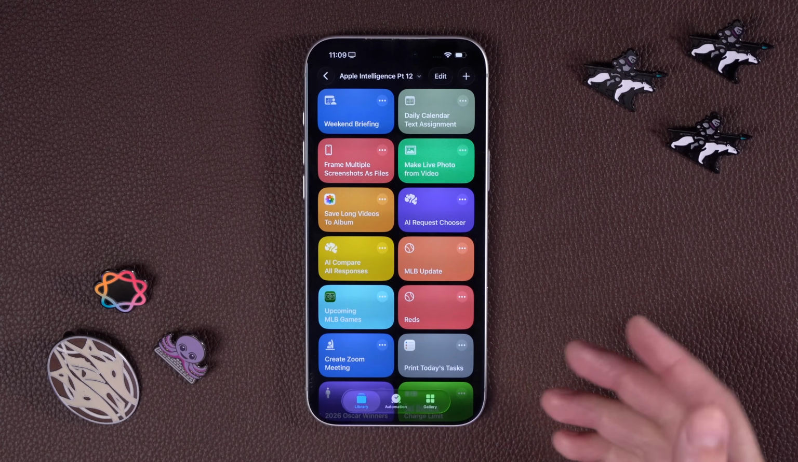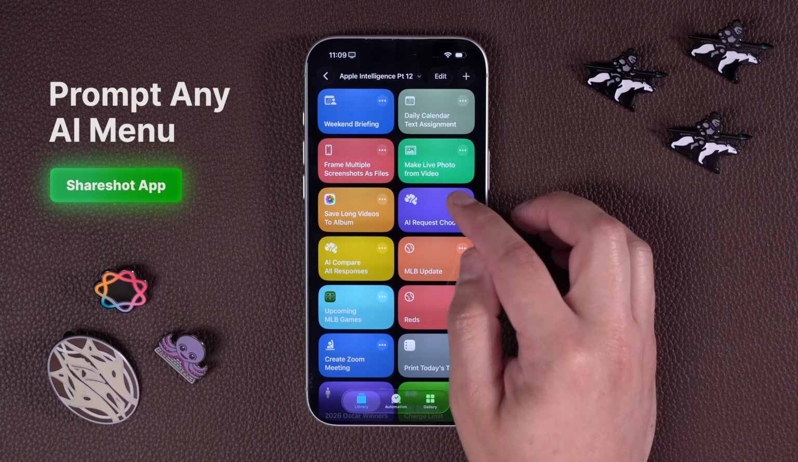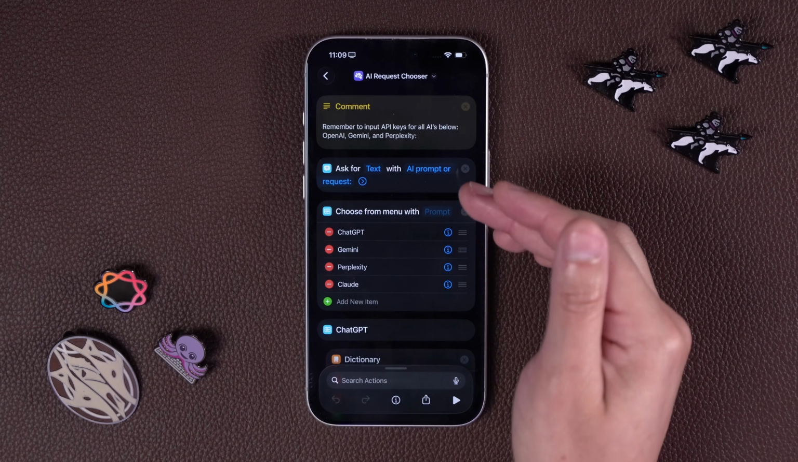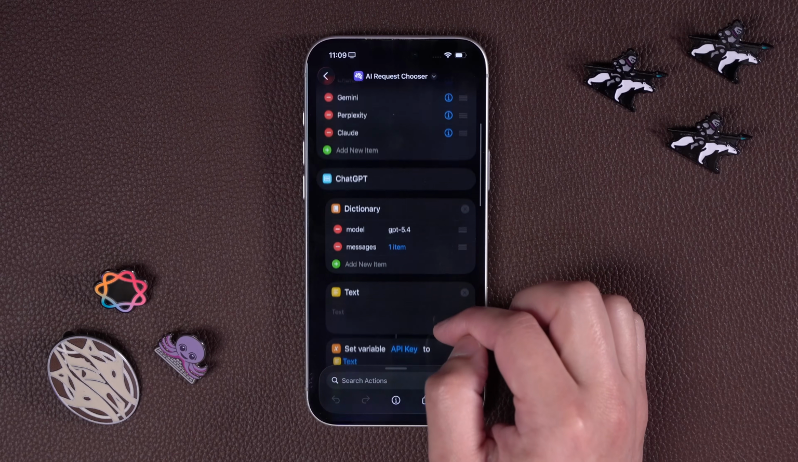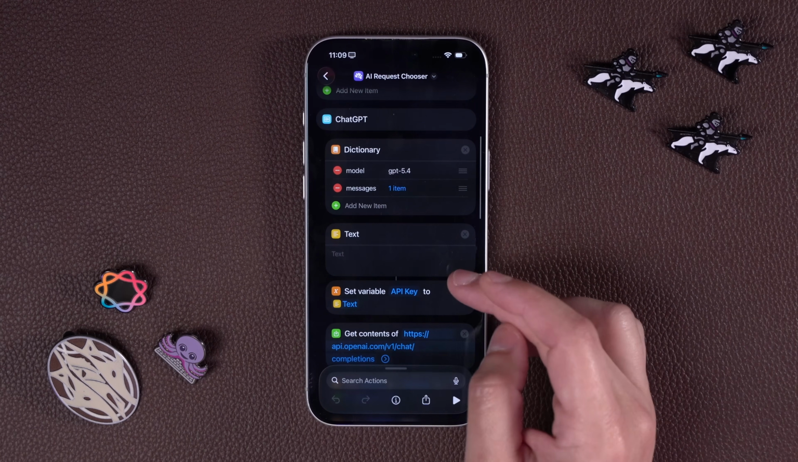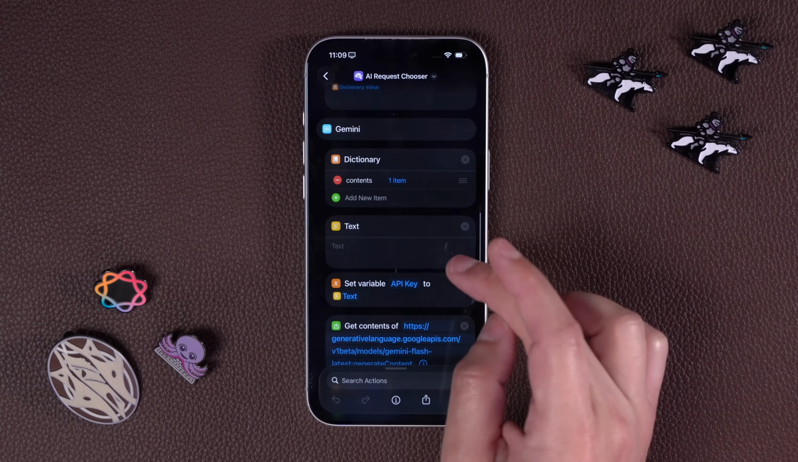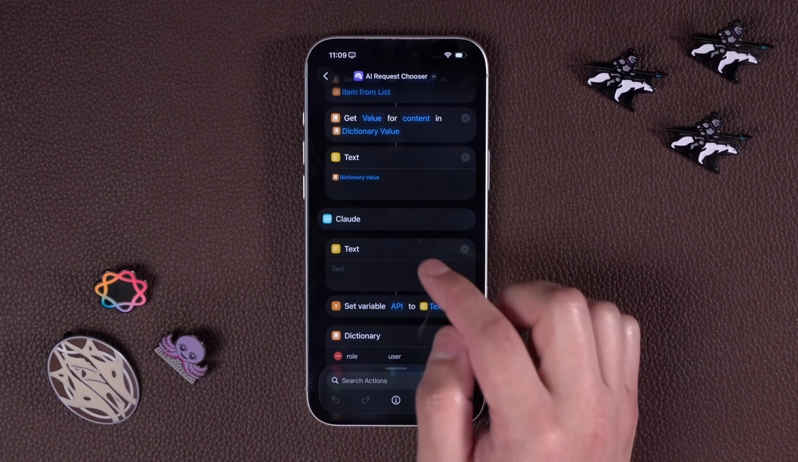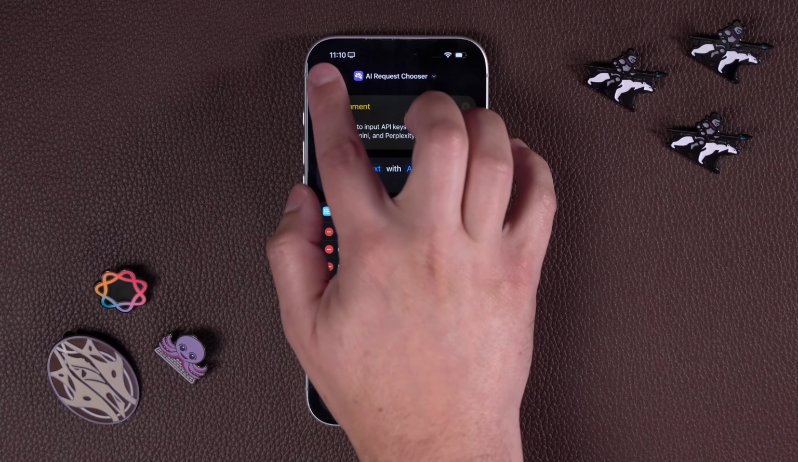Next, I've created shortcuts for requesting Gemini, ChatGPT, and different AIs, but people were asking for one shortcut that does it all. So when you run this shortcut, it will ask for a prompt, and then you can choose what AI you want to send it to. Now you do need to have an API key for every service. So you need to put your OpenAI or ChatGPT API key here. For Gemini, you would put that API key here, so on and so forth, for Perplexity and then Claude. But once you do that, you can run it and choose whatever AI you want.